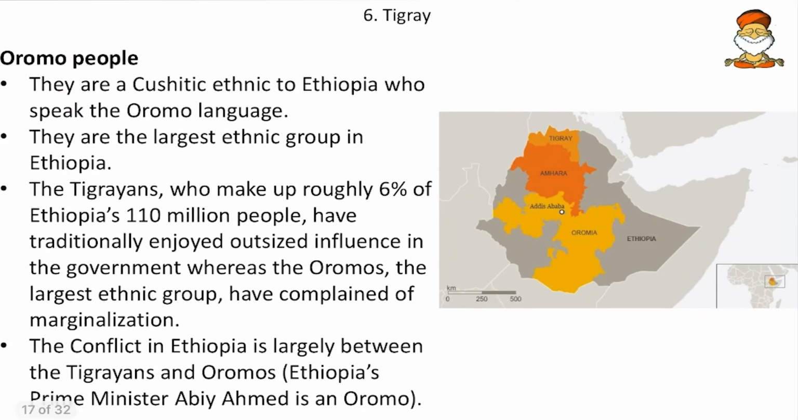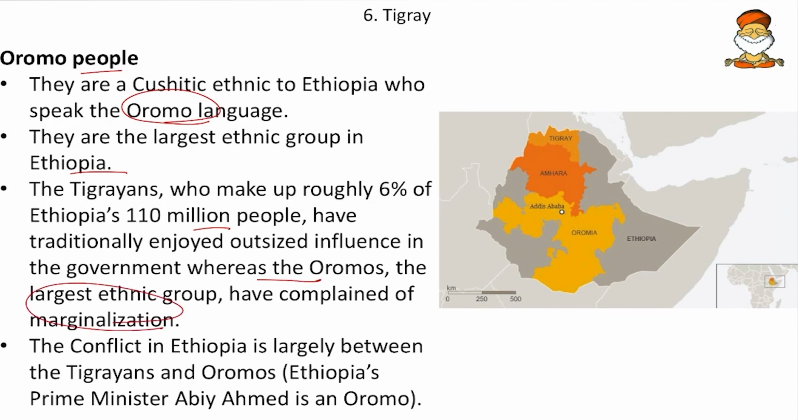Then the Tigray. So here friends, we know that in Tigray there were clashes. And in this context, the Oromo people are a Cushitic ethnic group in Ethiopia who speak the Oromo language. And they are the largest ethnic group in Ethiopia. And the Tigrayans, who make up roughly 6% of Ethiopia's 110 million population, have traditionally enjoyed outsized influence in the government, whereas the Oromos have been complaining of marginalization.